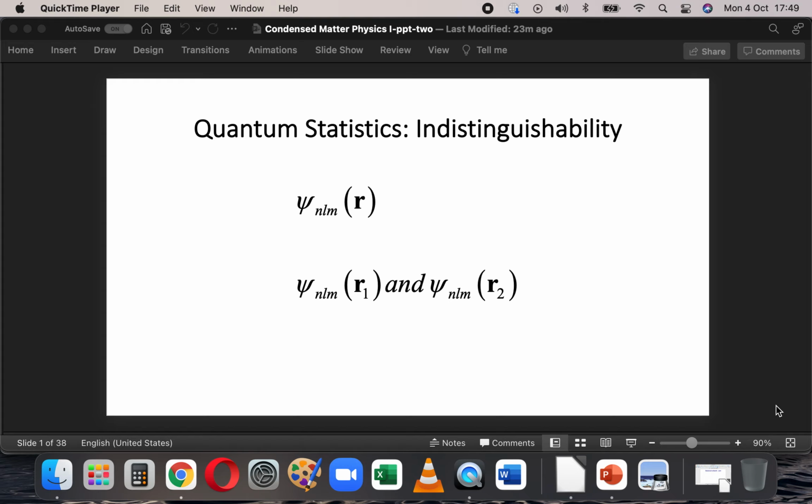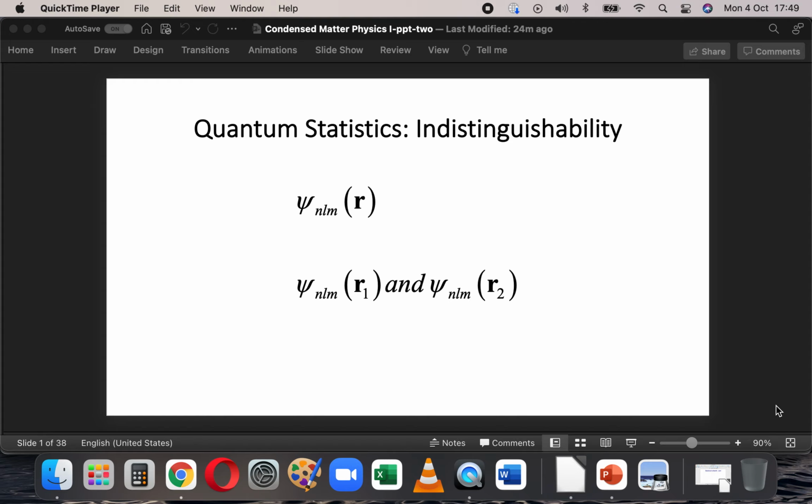Now, I keep saying this, but it's worth saying it one more time. This course has a lot of overlap with statistical physics. Some of the ideas that we talk about in this course will be dealt with in detail in the StatPhi course, and in particular, quantum statistics is one of the key aspects of that course.